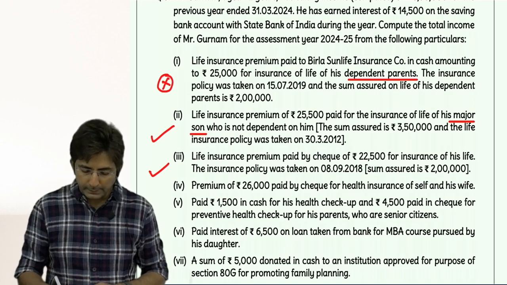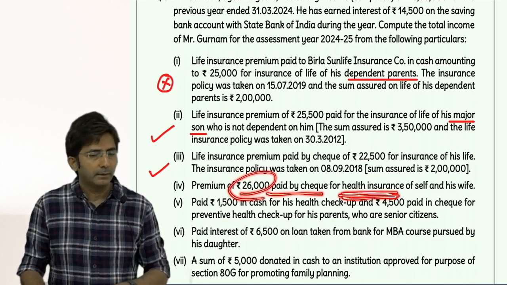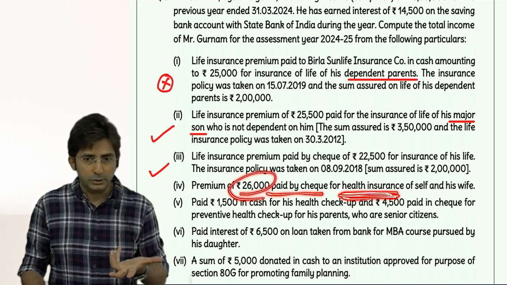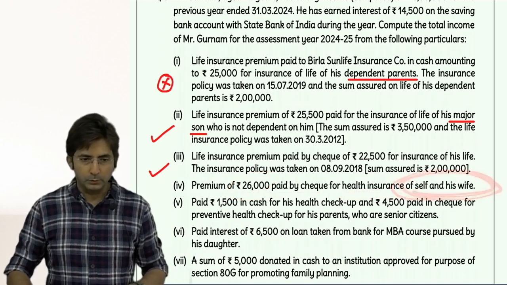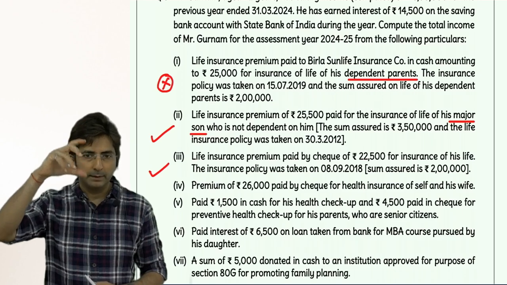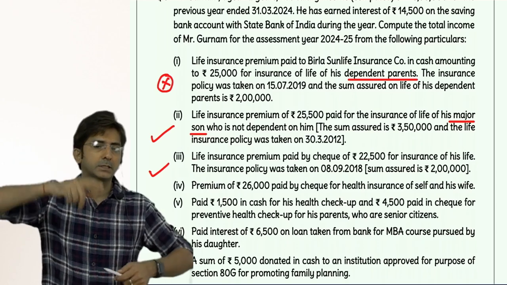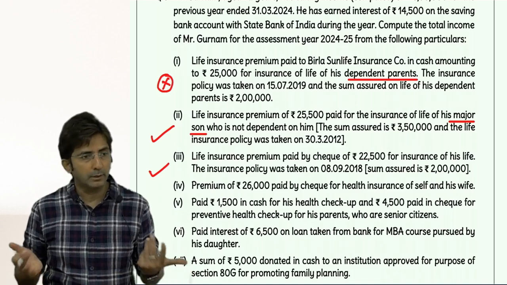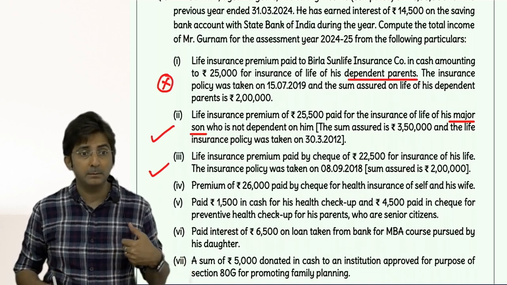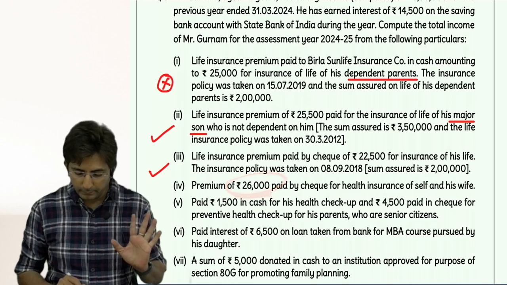Then premium of 26,000 paid by check for health insurance. Health insurance means mediclaim insurance. Under 80D, health insurance is nothing but mediclaim insurance for self and wife. So this will come in the first segment. It will not come in the parent segment. And there first you have to check additional deduction. Additional deduction is only for senior citizens, but they are not senior. So it will come in basic. And in basic deduction the maximum is 25,000. And here it is how much? 26.